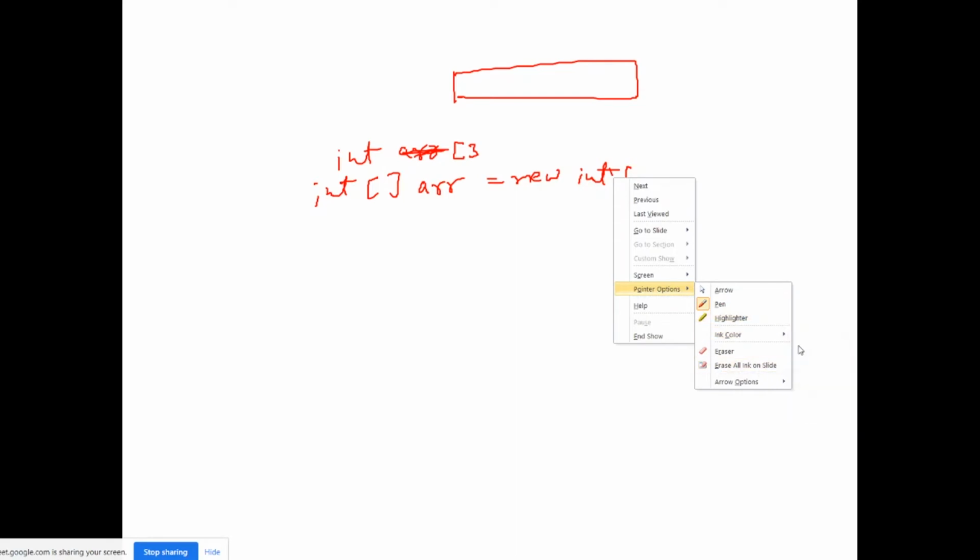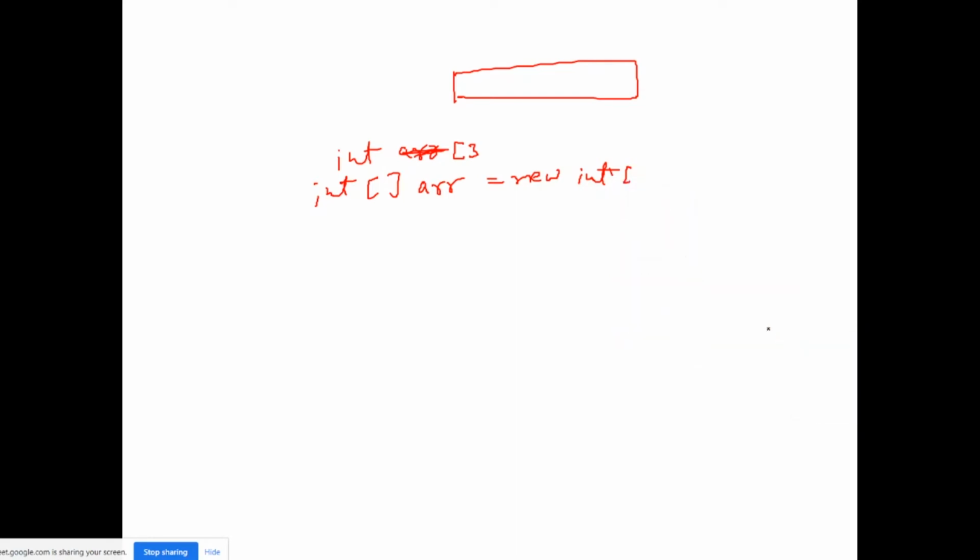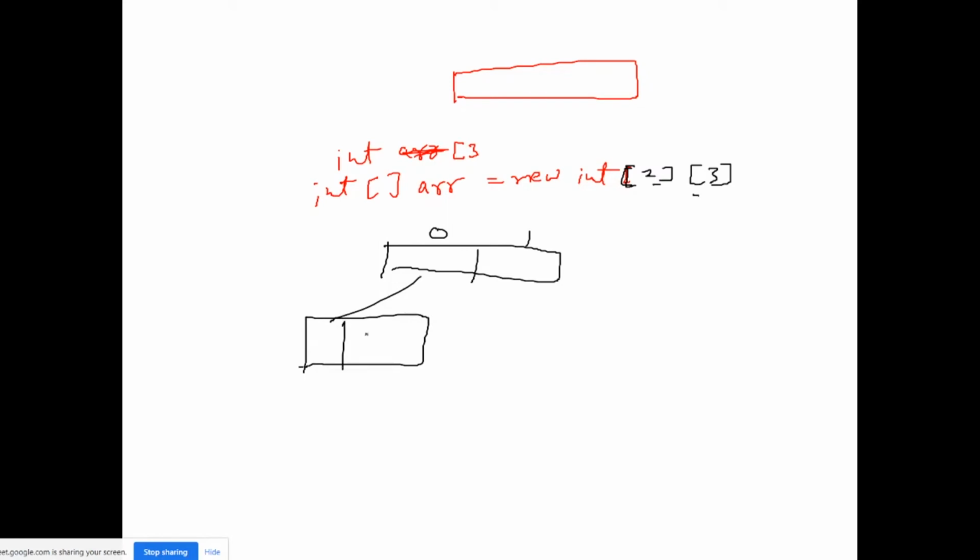Suppose I can use black color as well, right? So here 2 and 3, right? So here you can see 2, and now first let me declare the indexes 0 and 1. Inside these, 3 indexes are present: 0 1 2 and 0 1 2, right?